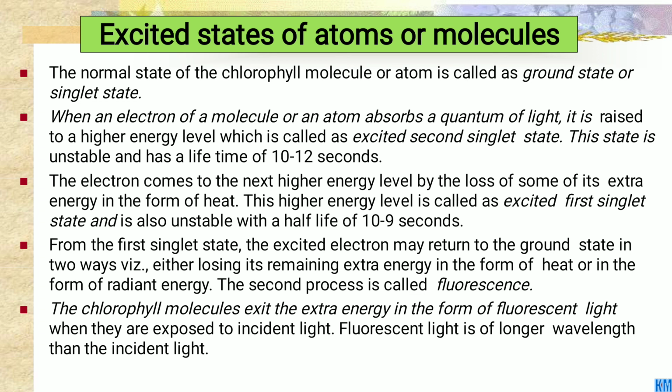From the first singlet state, the excited electrons may return to the ground state in two ways: either by losing the remaining extra energy in the form of heat or in the form of radiant energy. The second process is called fluorescence. The chlorophyll molecules emit the extra energy in the form of fluorescent light when they are exposed to incident light. Fluorescent light is of longer wavelength than the incident light.